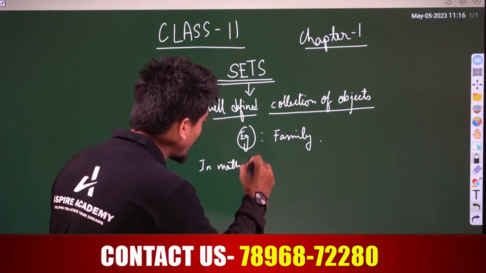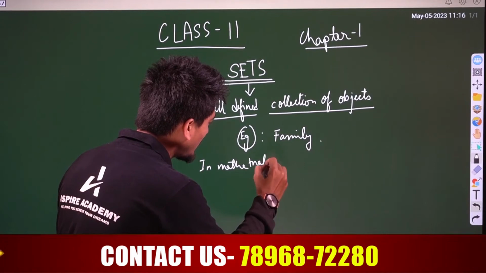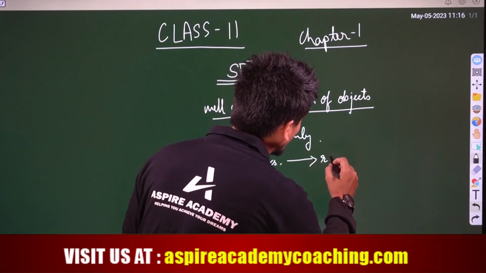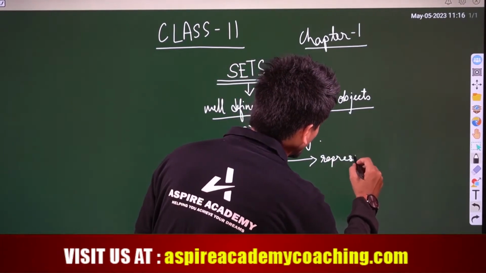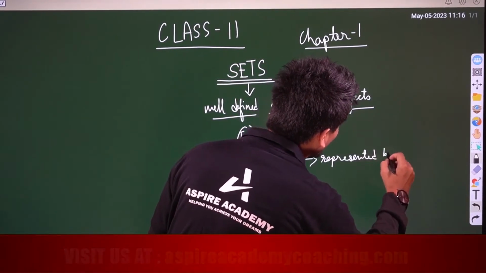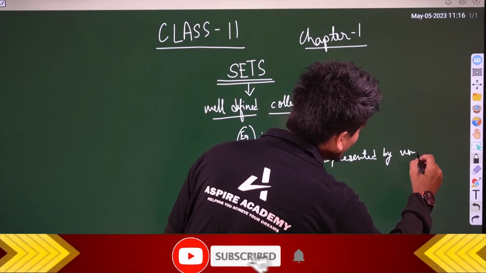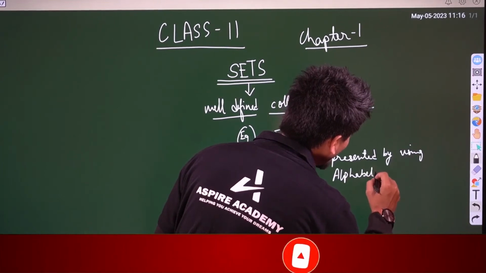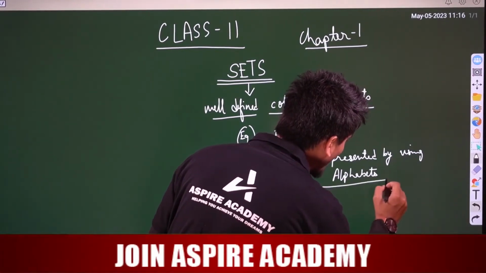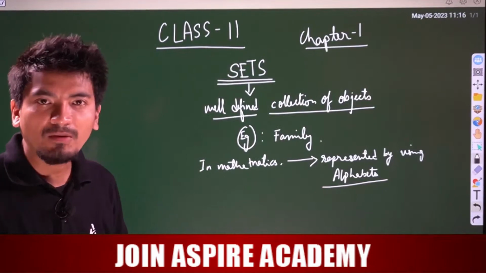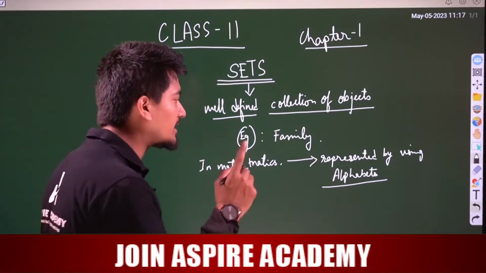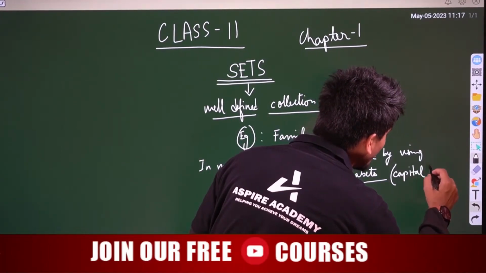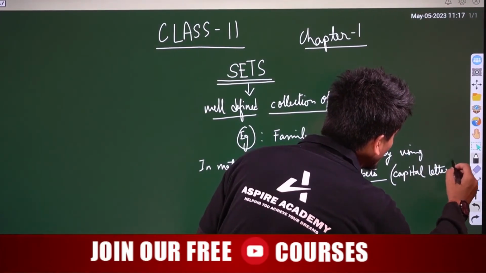In mathematics, a set is defined or represented by using alphabets, and these alphabets are always capital letters.